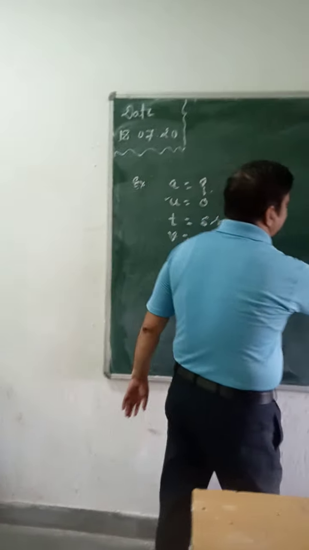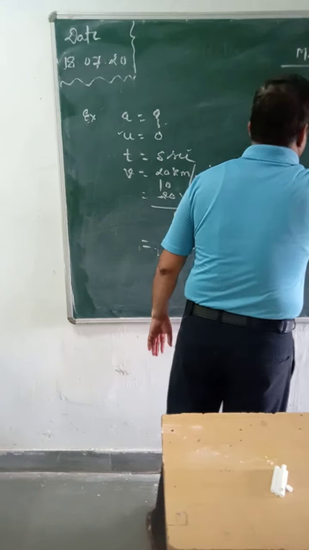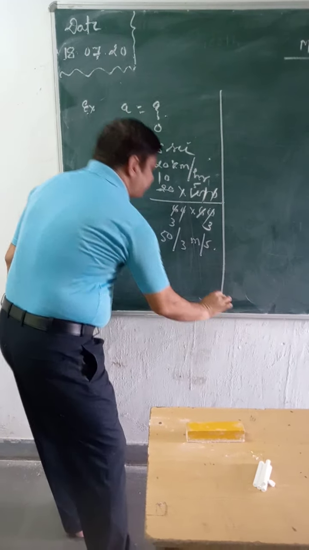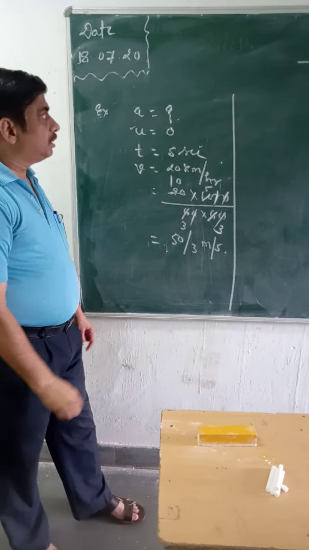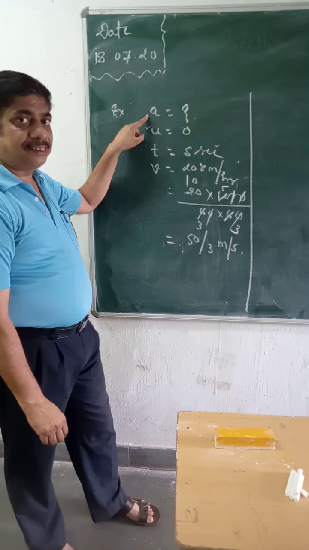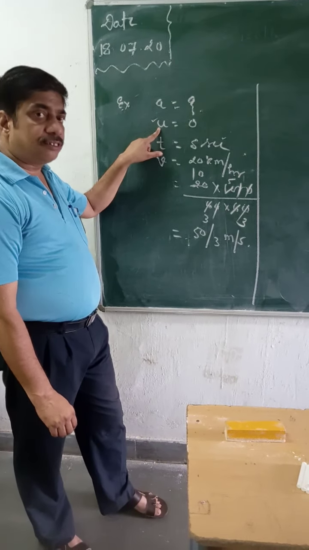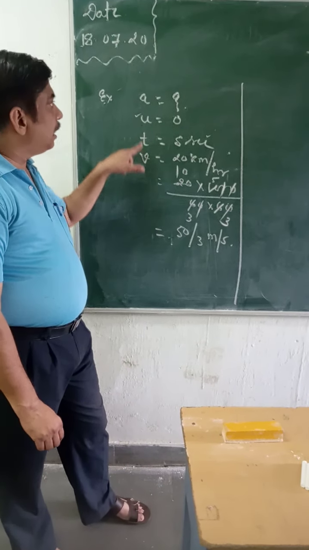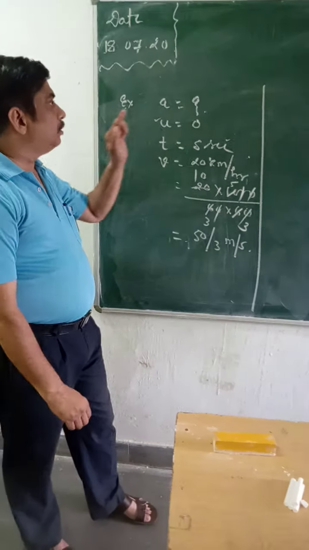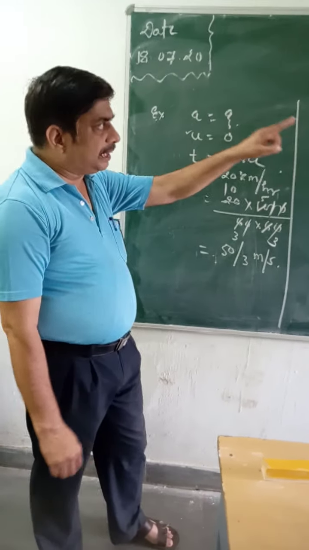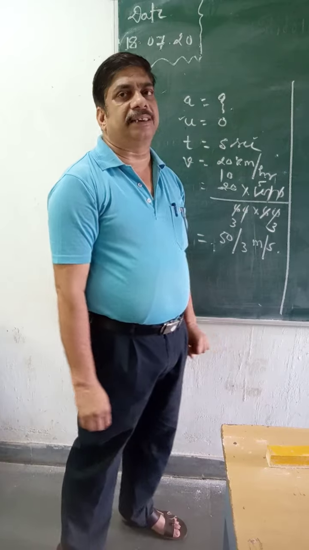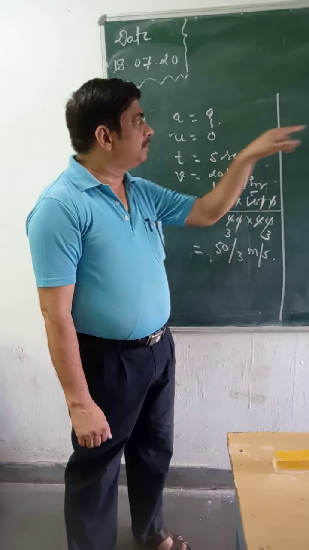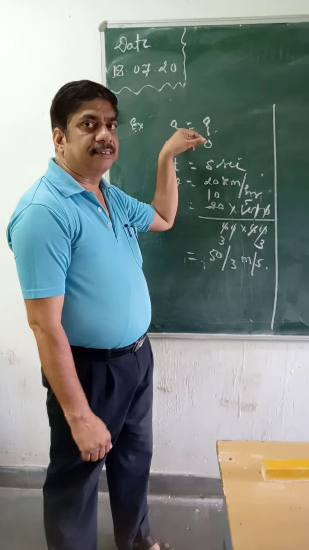Now after that, this is the velocity. So here acceleration you need to calculate. Initial velocity is given, time is given, velocity is given, acceleration we have to calculate. So now find out of those three equations, which one you select as the suitable equation by which you get the acceleration.